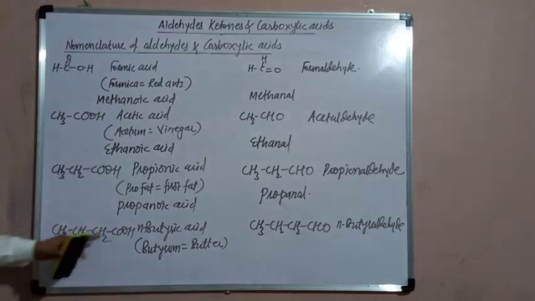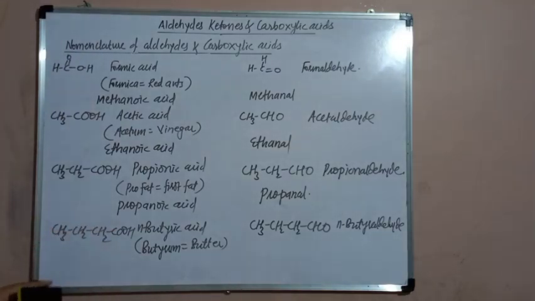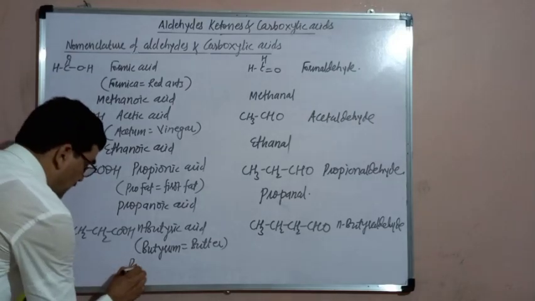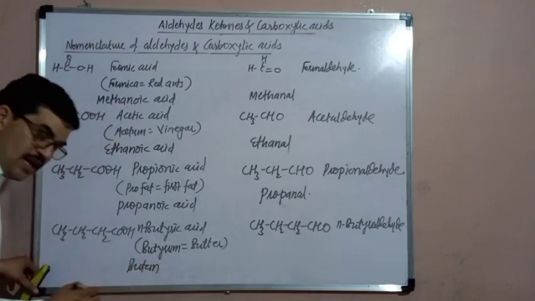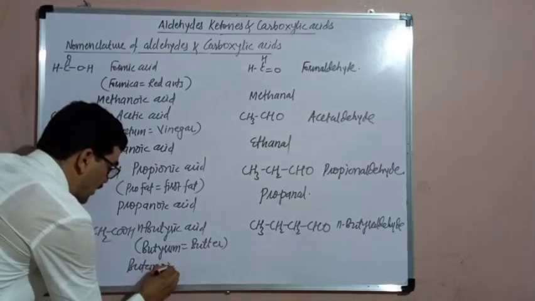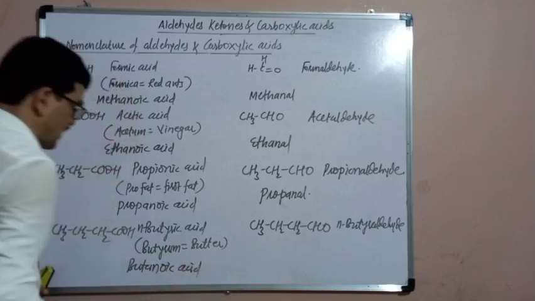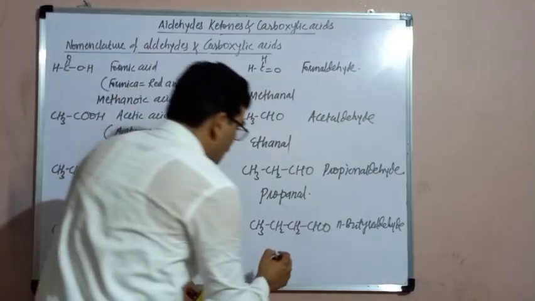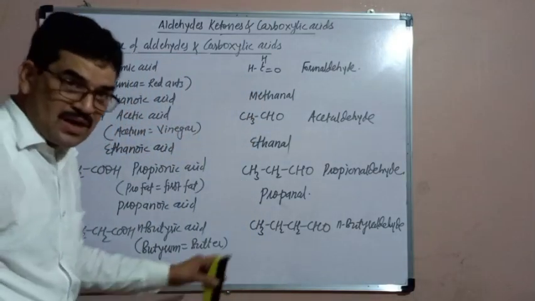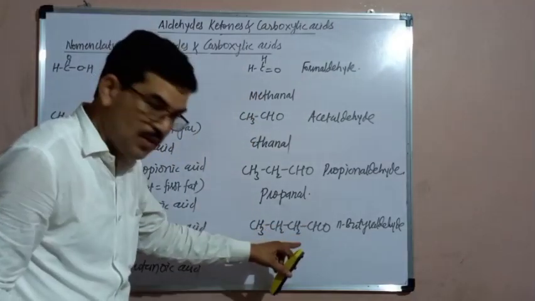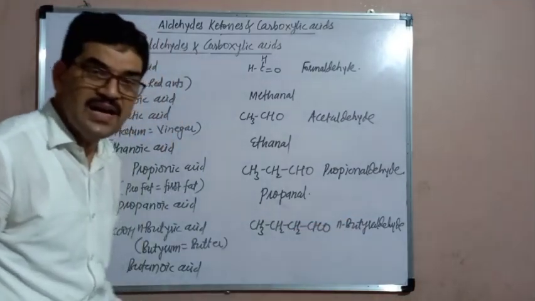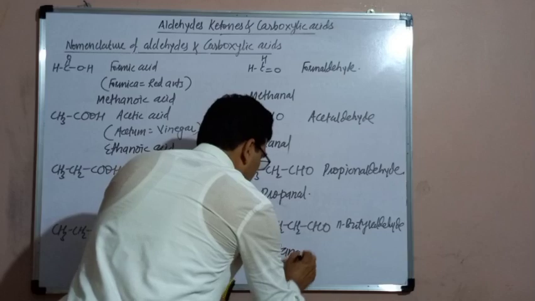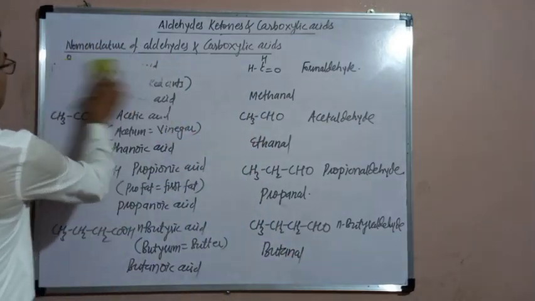Now the IUPAC name. The longest chain contains 4 carbon atoms. Therefore, the parent alkane is butane. From butane, replace the ending e by oic acid. So the IUPAC name becomes butanoic acid. Similarly, here the parent alkane contains 4 carbon atoms. From the name of the parent alkane, butane, replace the ending e by al. The IUPAC name becomes butanal. The next example.